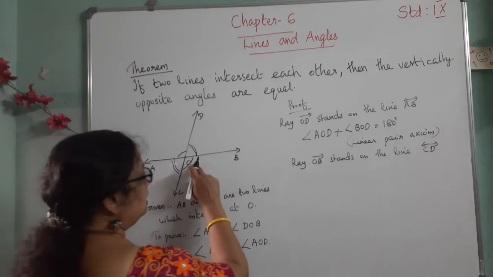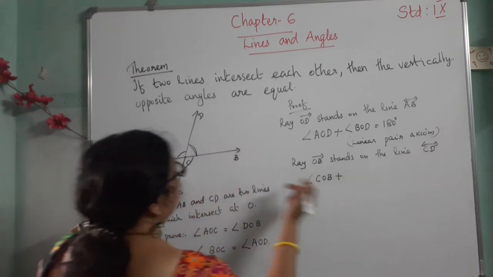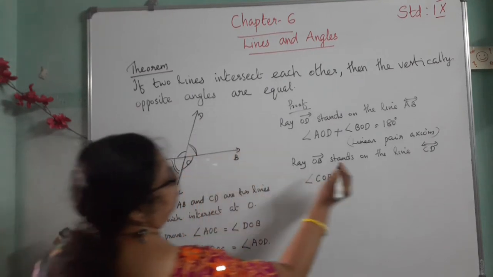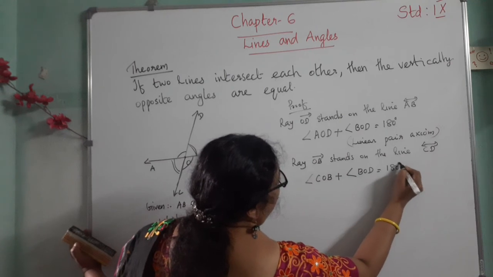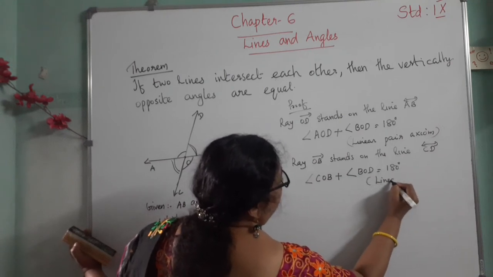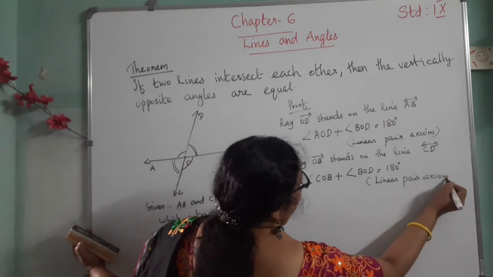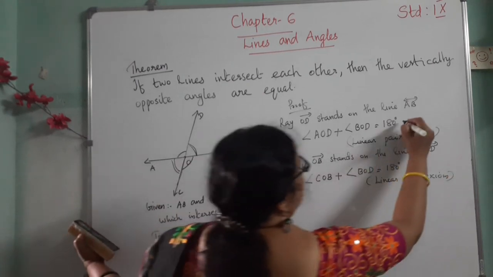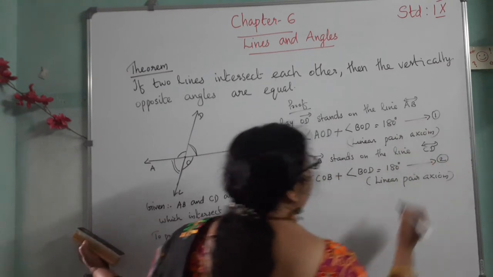So we can write angle COB plus angle BOD equal to 180 degrees, for the same reason, linear pair axiom. Then this we can take as equation number 1 and this will be equation number 2.